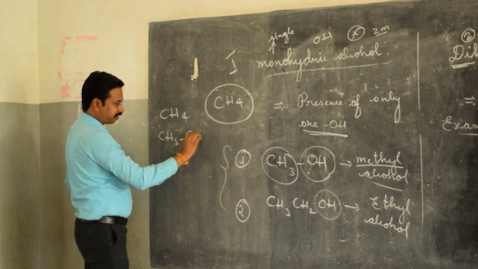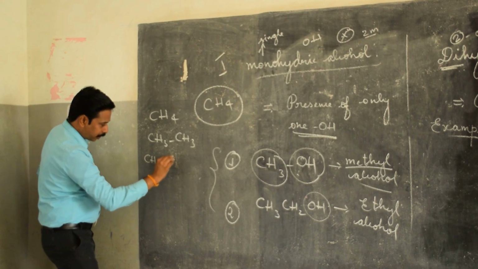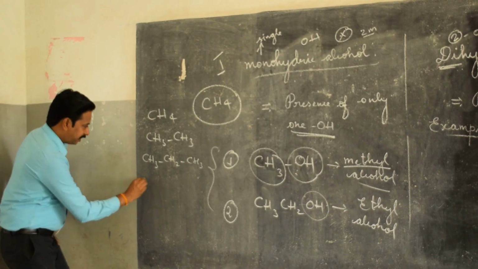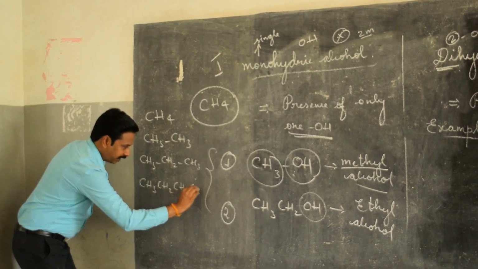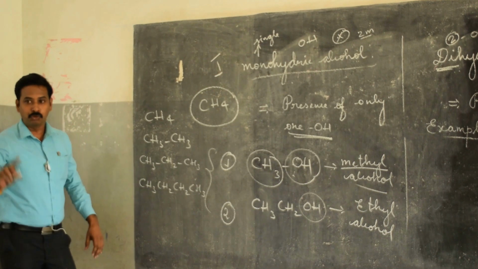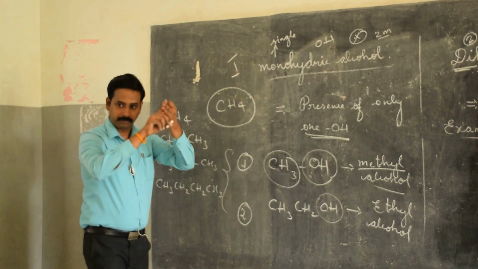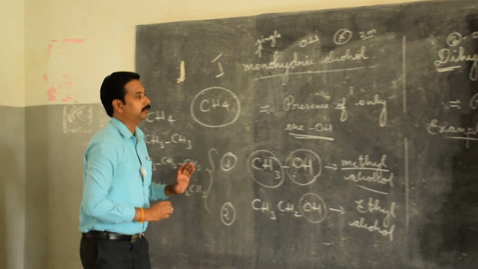CH3 bond CH3 is called ethane. CH3, CH2, CH3 is called propane. CH3, CH2, CH2, CH3 is called butane. So methane, ethane, propane, butane.